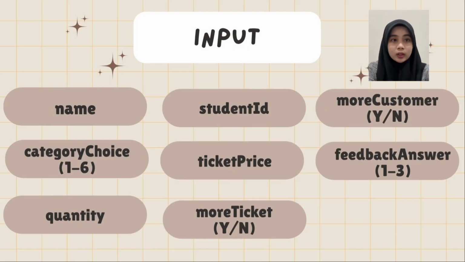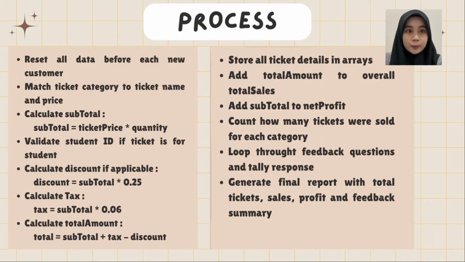For the input, there are all the details that the user needs to enter into our system in order to complete their ticket purchase and provide feedback. For the process, first the system resets all previous data to avoid misinformation between customers. Next, the system matches the selected ticket category to its name and price. Then it multiplies the ticket price by the quantity to get the subtotal.